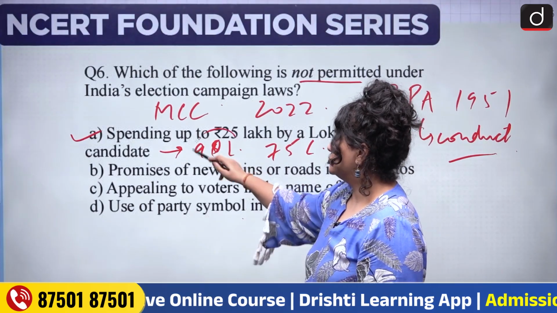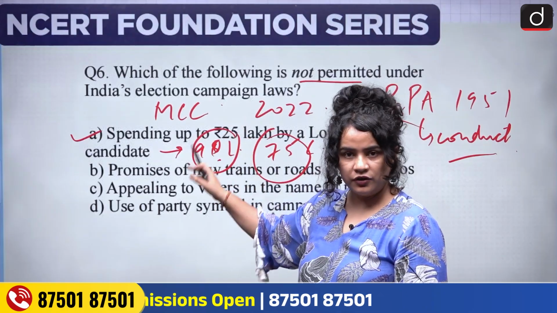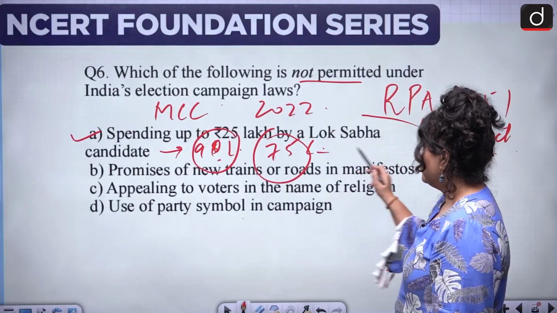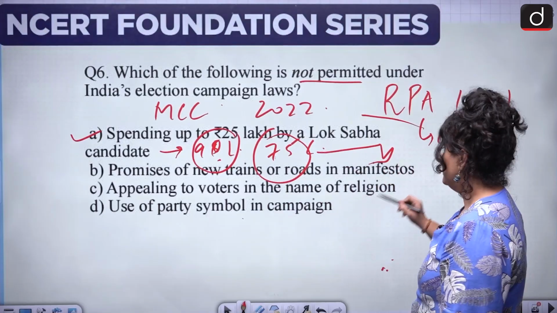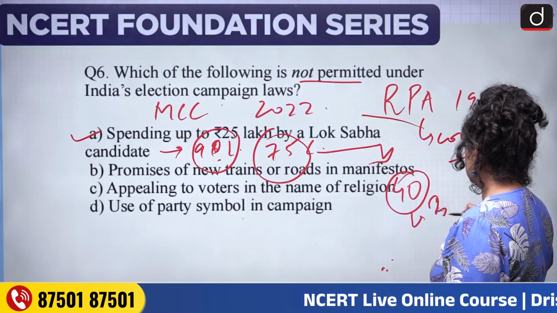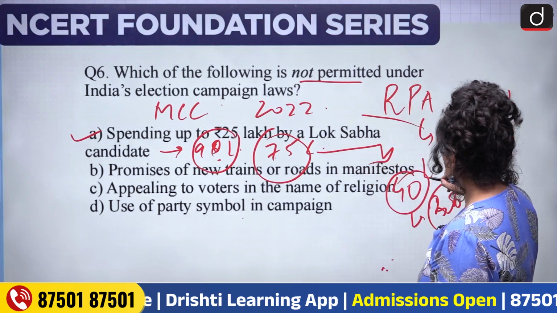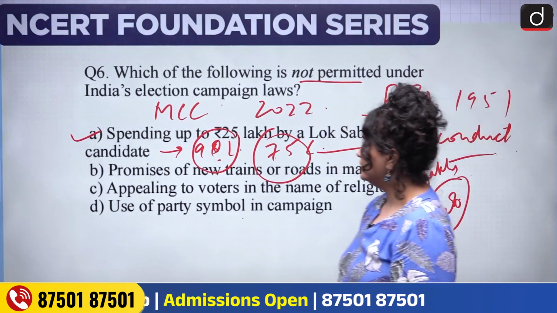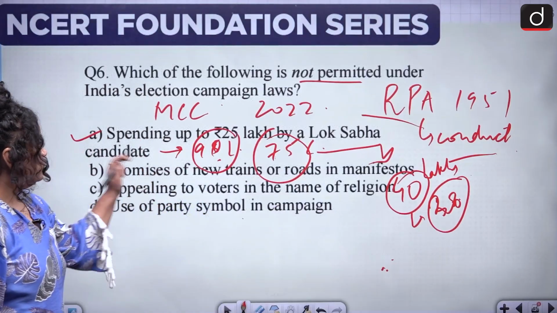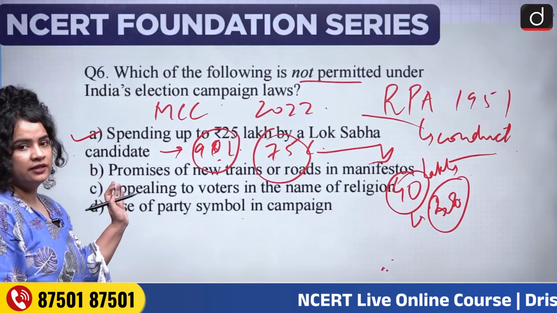If they're contesting for the legislative assemblies, then the limits are 40 for bigger states and 28 for smaller states. This is in terms of lakhs. So clearly, spending up to rupees 25 lakhs by a Lok Sabha candidate is permitted. All right. So there's nothing wrong with this.